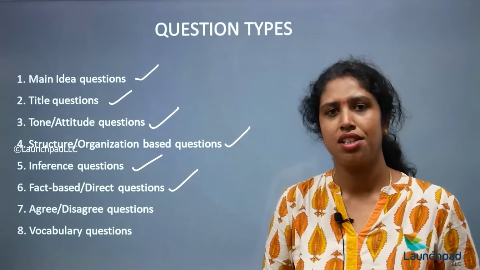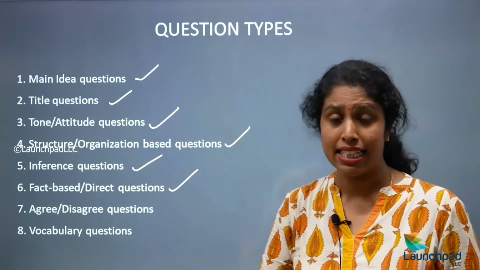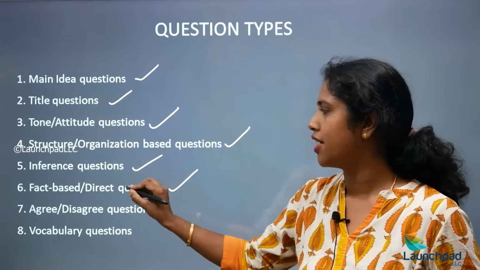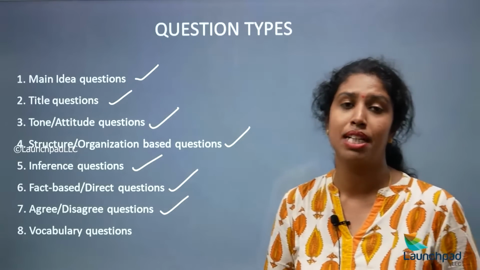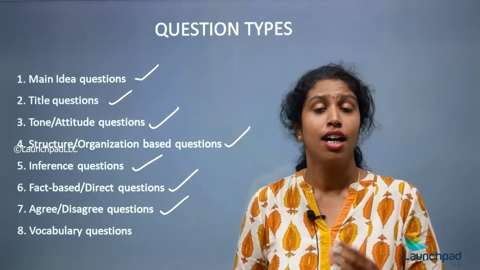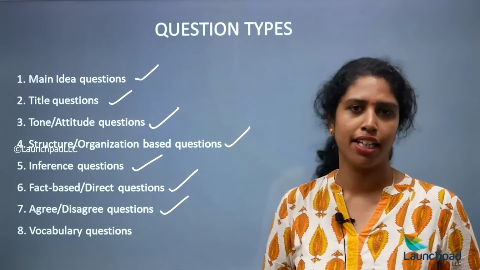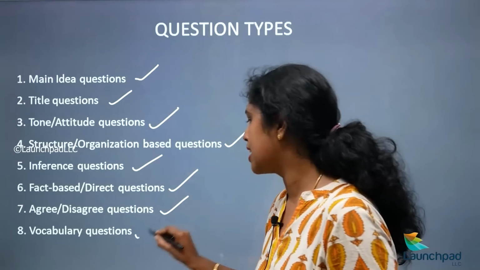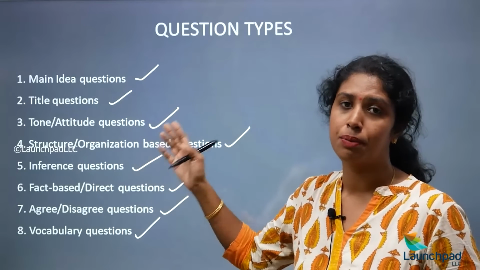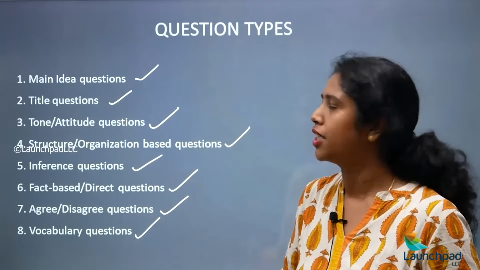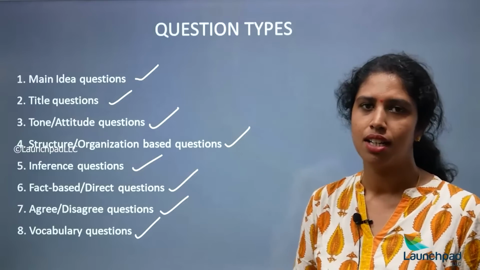If the questions are related to facts, or to statistics, then they are called direct or fact-based questions. Agree or disagree questions: sometimes you are agreeing with the author or disagreeing with the author, and these are agree or disagree questions. Then the eighth type, vocabulary-based questions. So here we have the 8 most important question types that are often asked in reading comprehension passages.